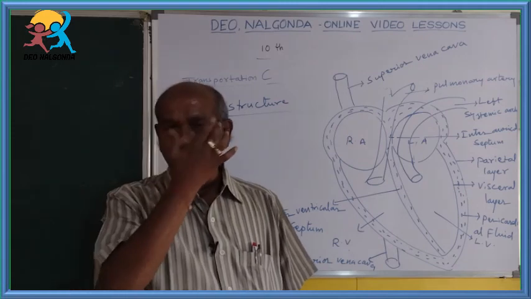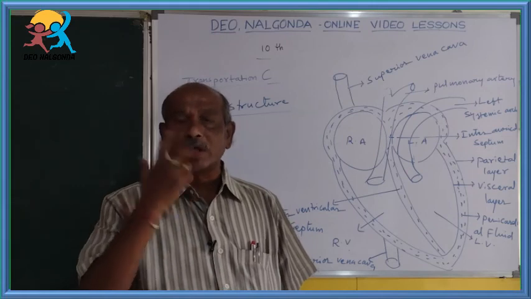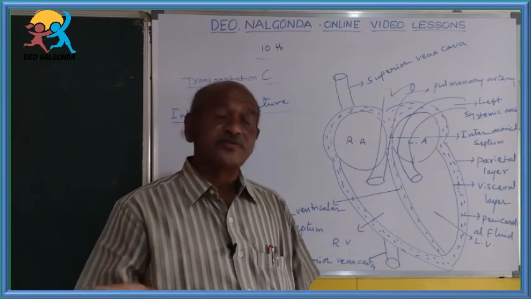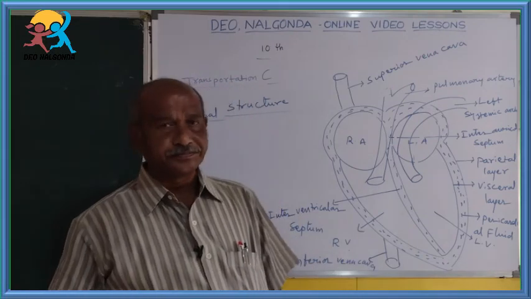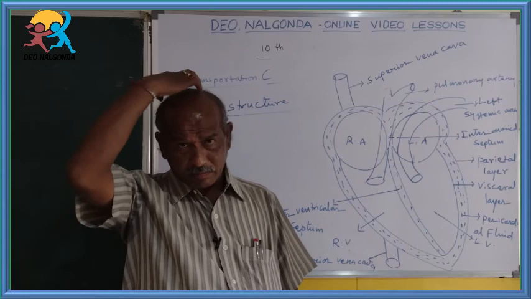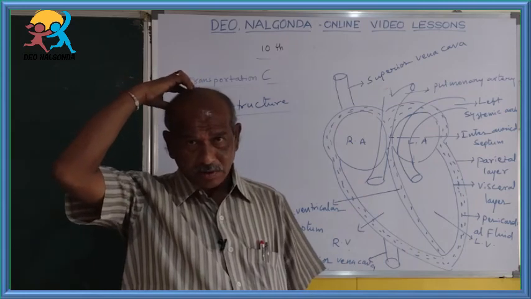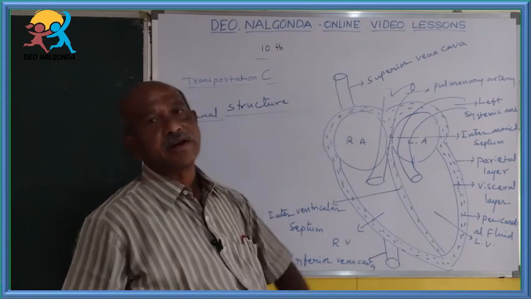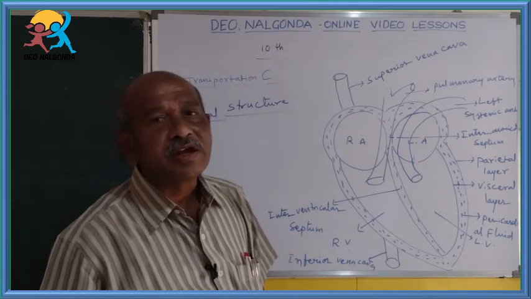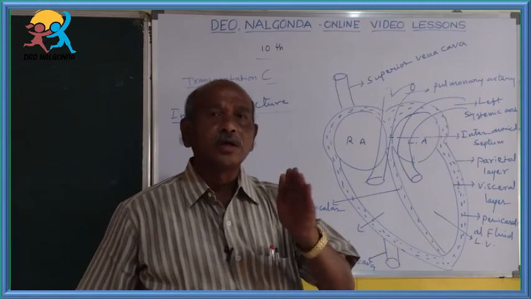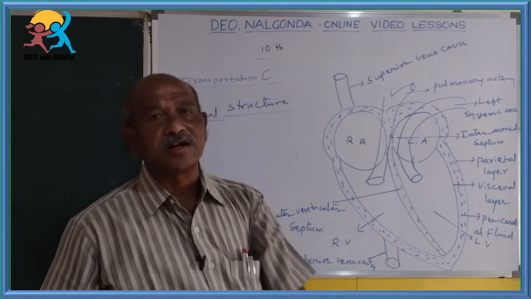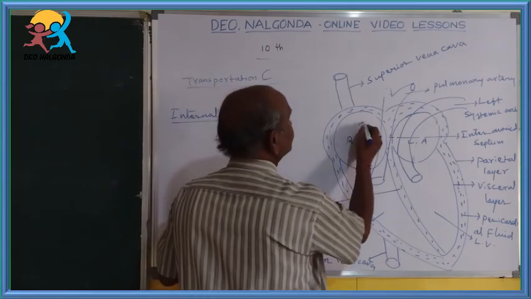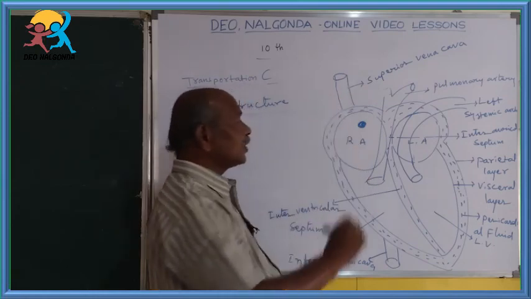That is eyes, ears, nose, tongue, except skin. Skin is also present here, but skin covers the total body. So from the most important part, brain, and most of our sense organs, this anterior vena cava or superior vena cava brings impure, deoxygenated blood into right auricle. Okay.